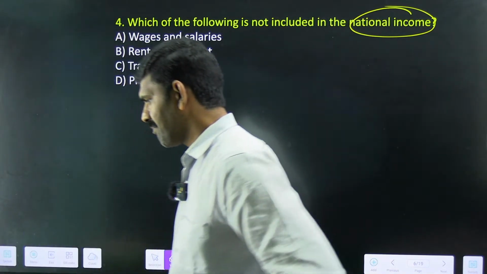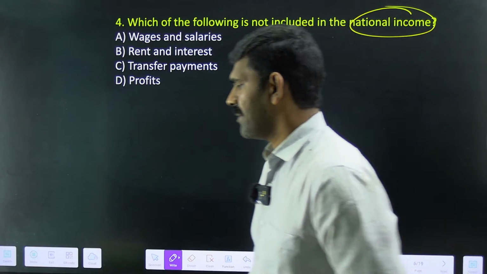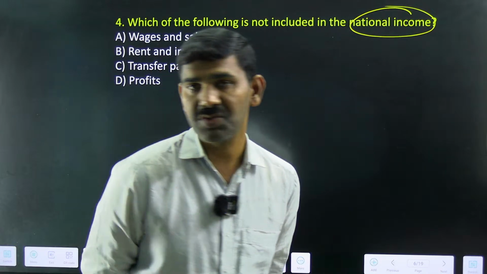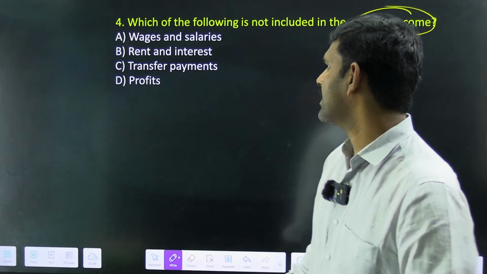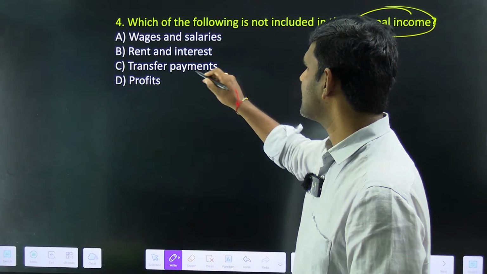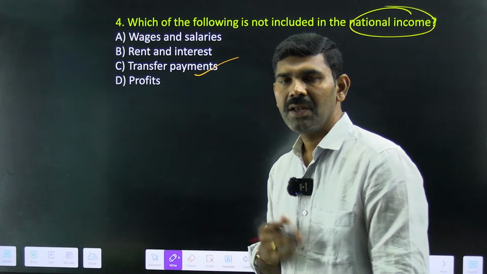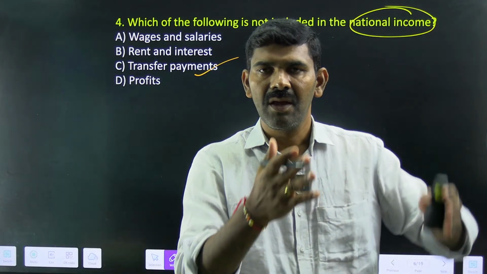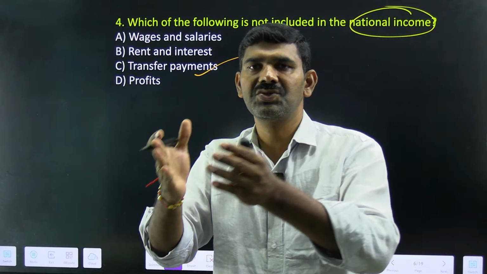Yes. People are going with C, transfer payments. Varshini says C. Praveen Rao also goes with 3. Very good, very good, very good. Excellent. The right answer is transfer payments. Now, what is this transfer payments? For example, let us say that government is giving some subsidies to farmers.